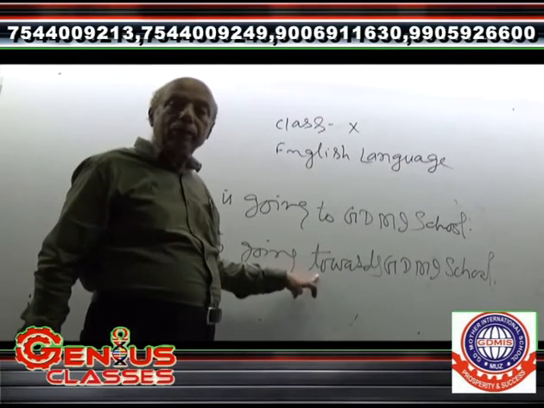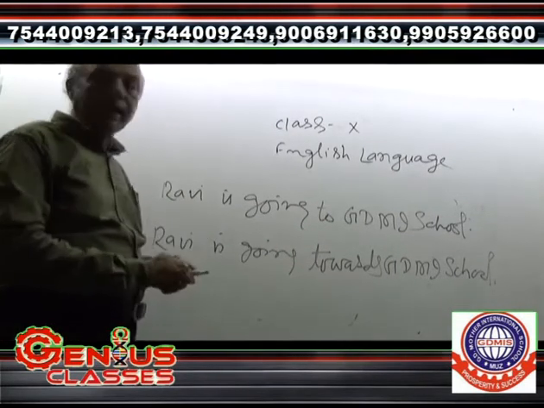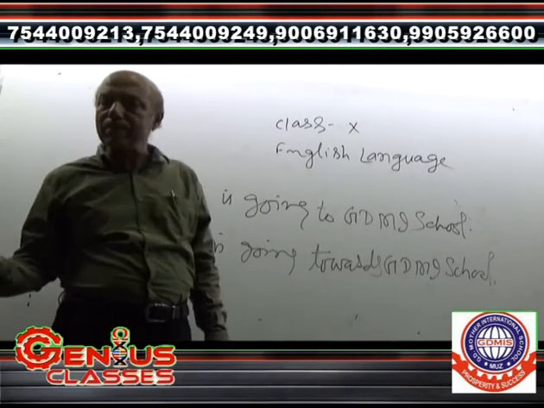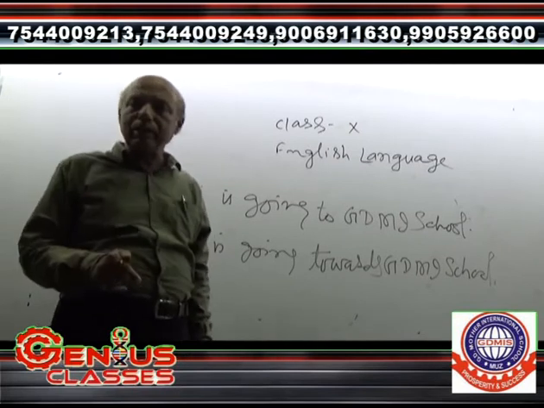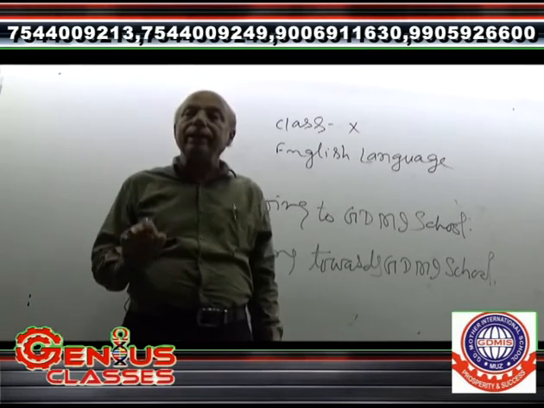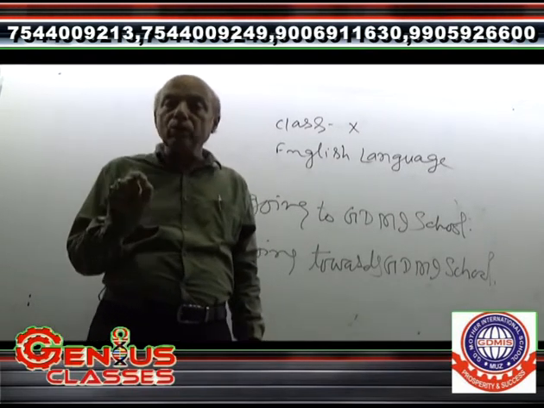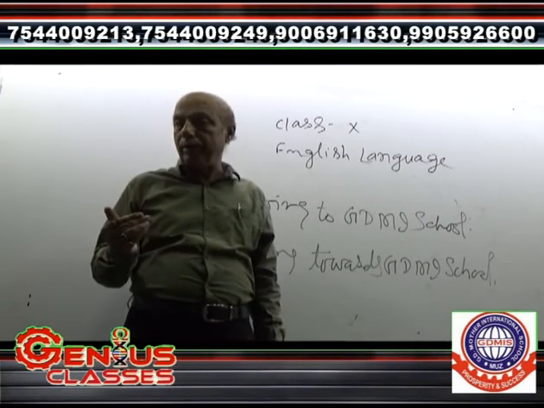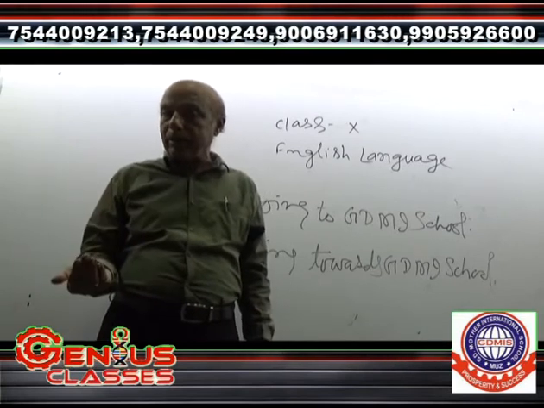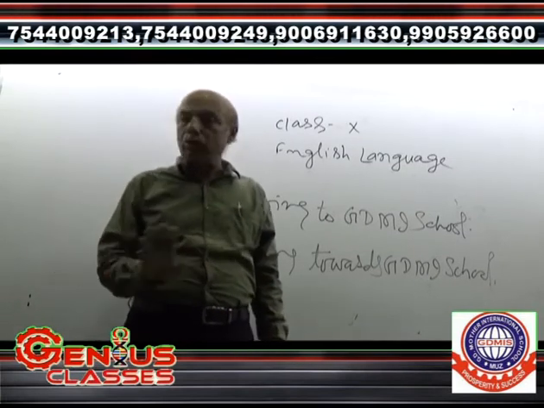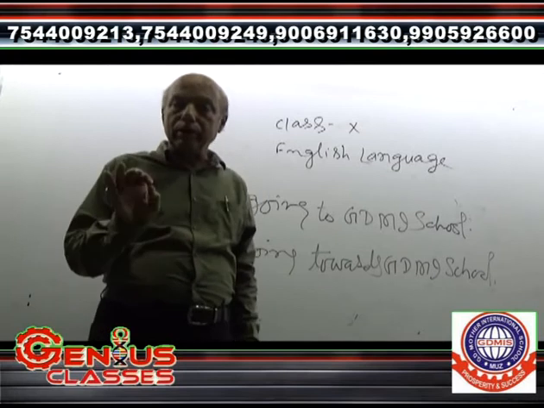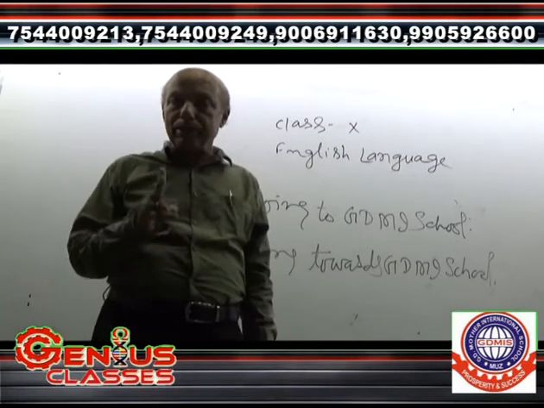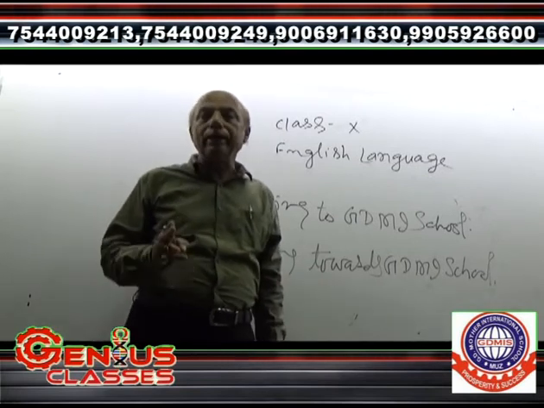We have written towards, it shows that Ravi is going in the direction of GB Mother, beside GB Mother, around GB Mother, but not exactly going to GB Mother school. In that context, towards has been used. This is the basic difference between to and towards.